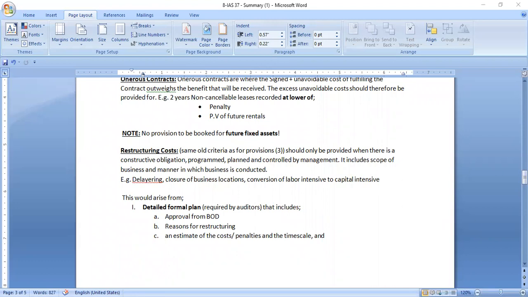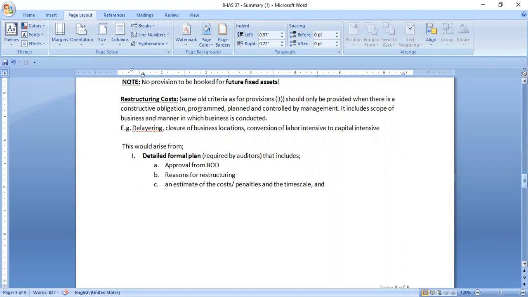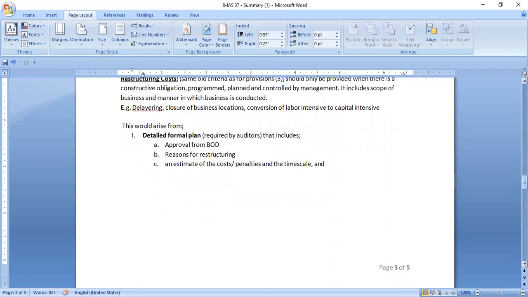So how do we determine that restructuring cost is going to happen in the near future? For that, some criteria are needed. One is the detailed formal plan required by auditors.